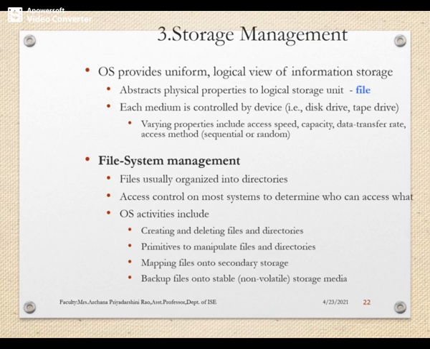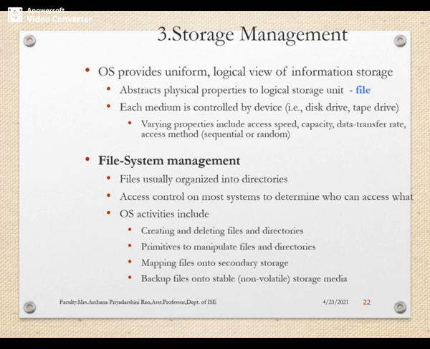A file is a collection of related information defined by its creator. It may be a data file, or it may be a program file. Data files can be numeric, alphabetic, or binary, or files may be free form like text files. The operating system implements the abstract concept of file by managing the mass storage media like disks or tapes. Finally, all these files are organized in directories to make them easier to handle.